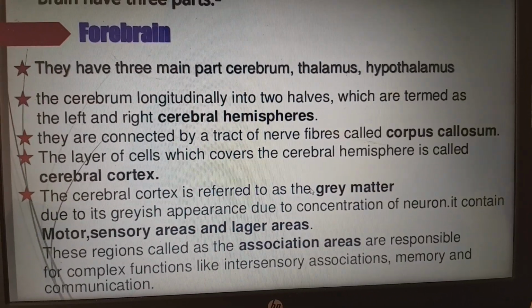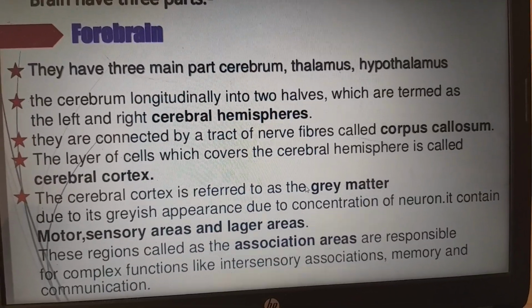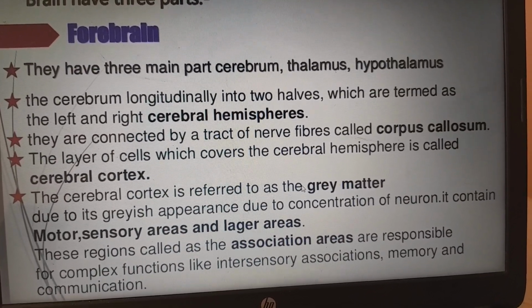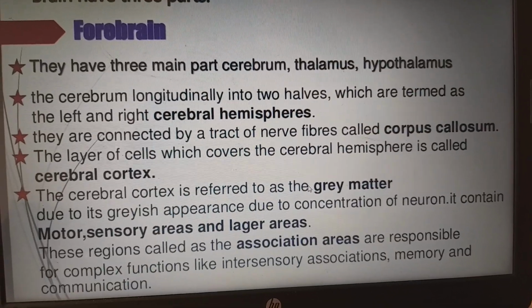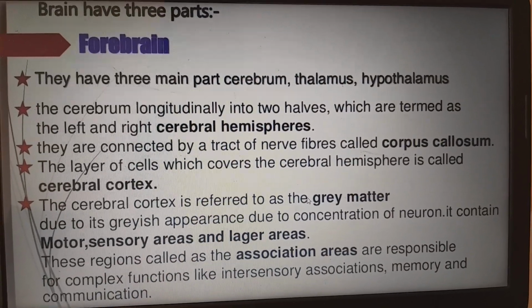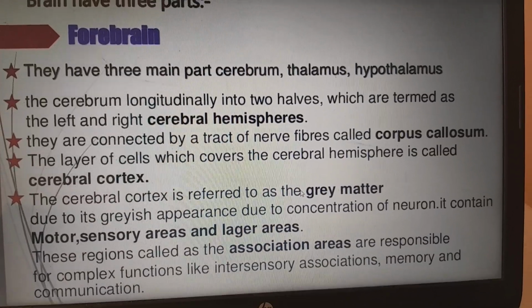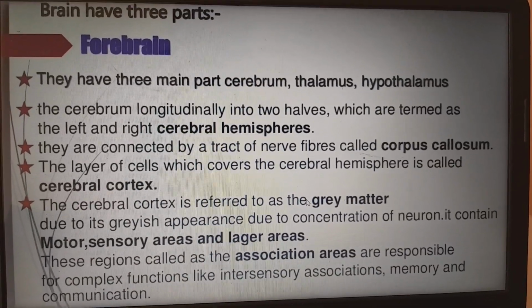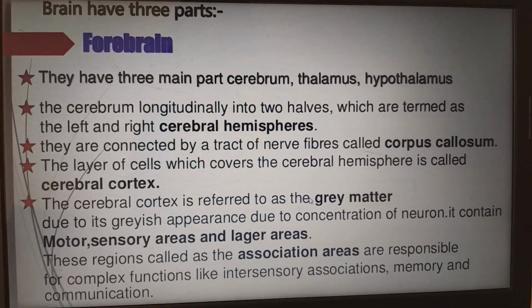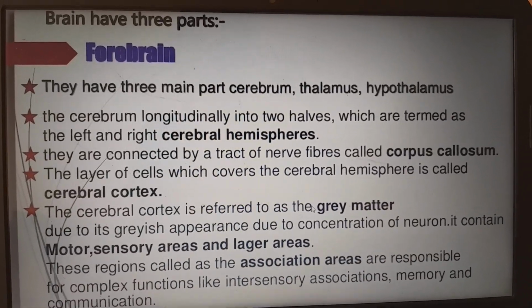Coming to the forebrain, it has three major parts: cerebrum, thalamus, and hypothalamus. The cerebrum is longitudinally divided into two halves, termed the left and right cerebral hemispheres. They are connected by a tract of nerve fibers called the corpus callosum. The layer of cells which covers the cerebral hemisphere is called the cerebral cortex.